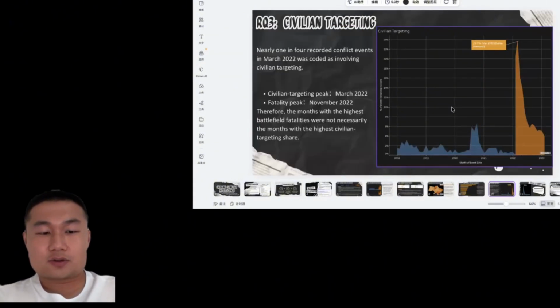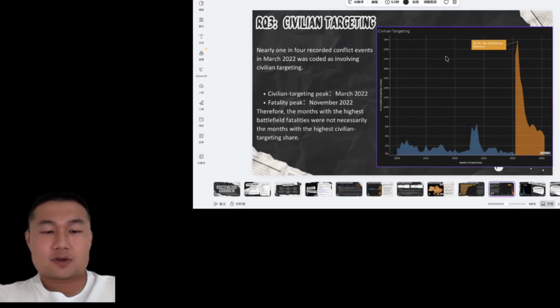Our third research question focuses on humanitarian impacts. One interesting finding is that nearly one in four conflict events in March 2022 involved civilian targeting. This was the highest level recorded during our study period.